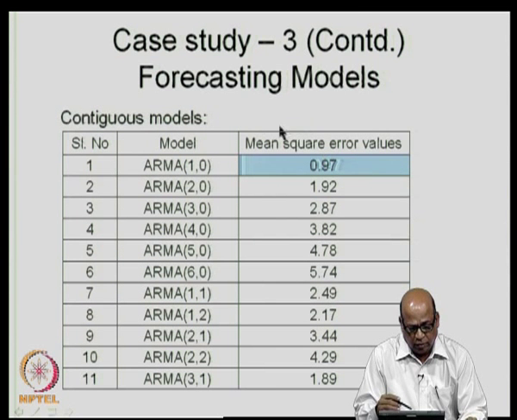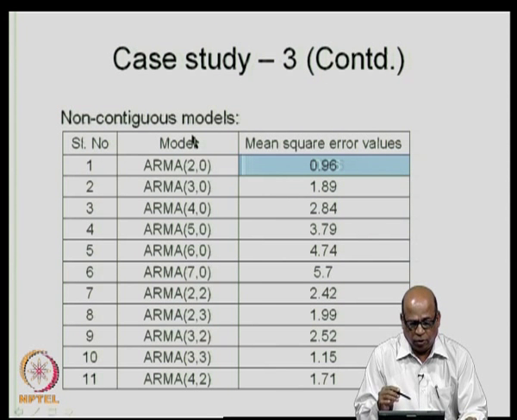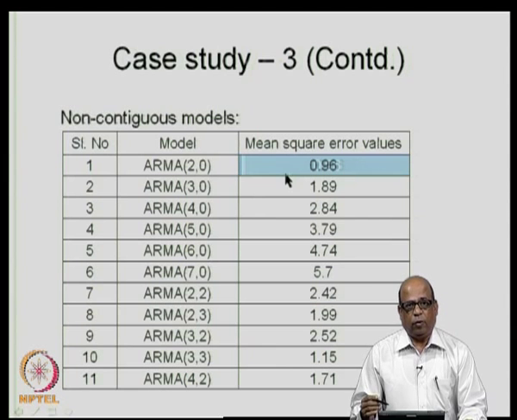Now, similarly, for the forecasting model, we chose the model that gives the minimum mean square error. In this particular case, it was the ARMA 1,0 or AR 1 model. For the non-contiguous model, it comes out to be an ARMA 2,0 model. Again, the second term in this case corresponds to the 12th lag. So, the ARMA 2,0 non-contiguous model is x t equals phi 1 x t minus 1 plus phi 2 x t minus 12. The 12th lag is considered here for the forecasting model.